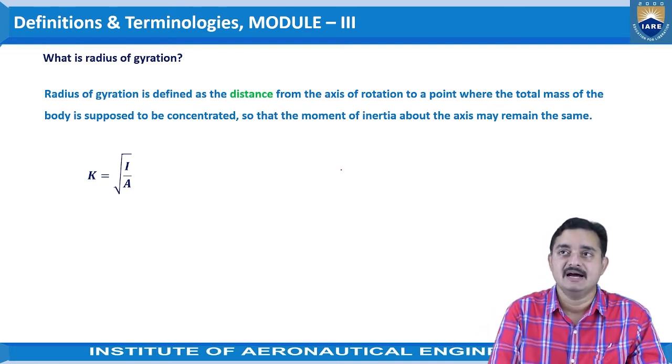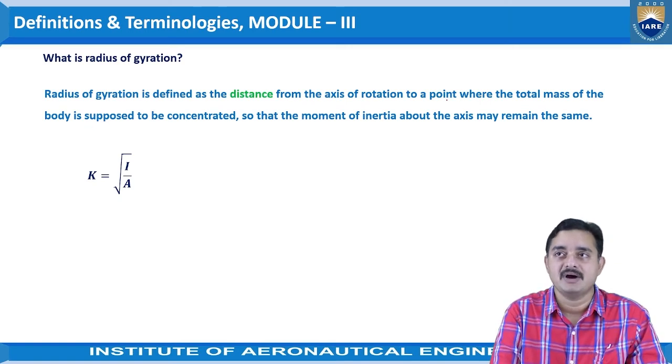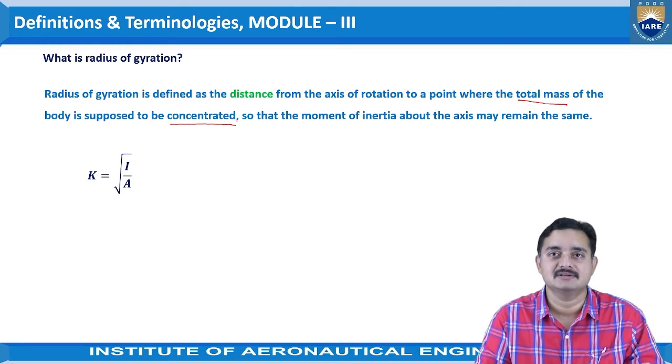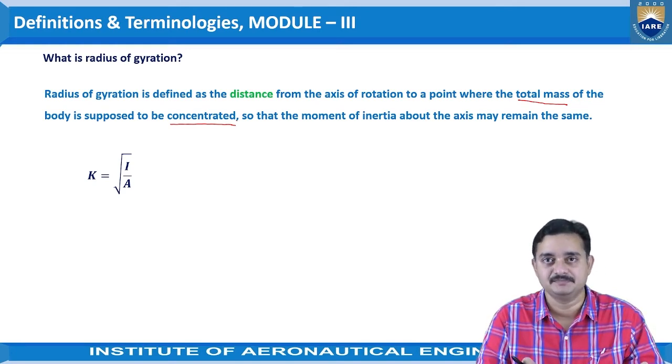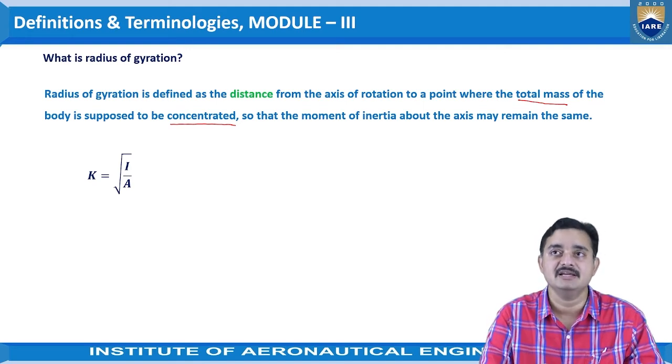Can you recollect what this wording means? It is nothing but the center of gravity.